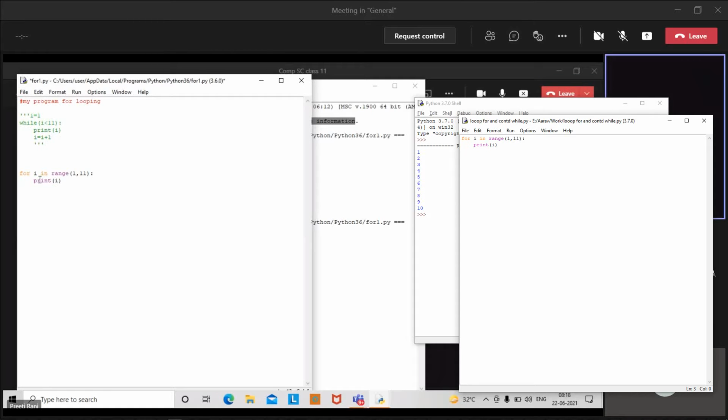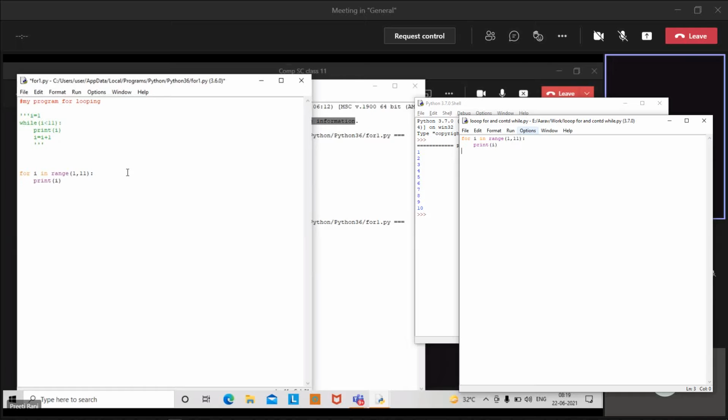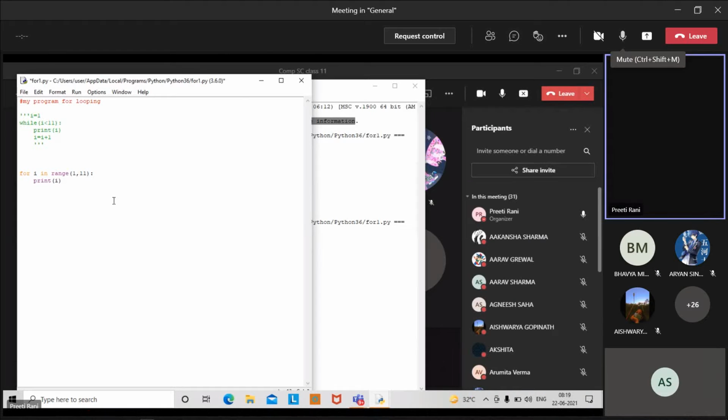But in this loop, all these 3 parts it is doing in one go only. Okay, for I in range 1 to 11. So 1 to 10, it will include that value, update that value and print that part also. So no need to write the updation part and the initialization part separately. According to that range, it will exclude that part and include that part. Is this okay or not? Batao.